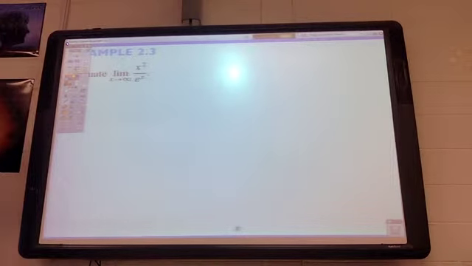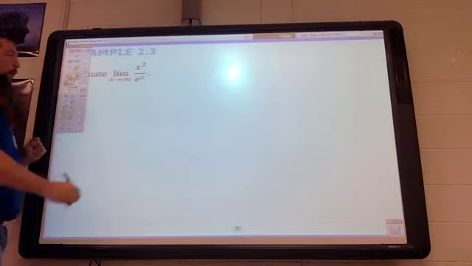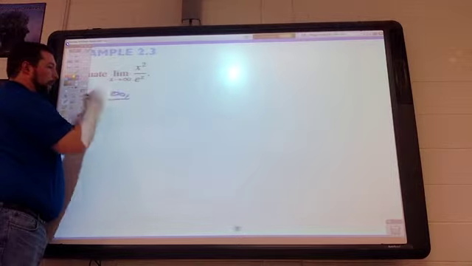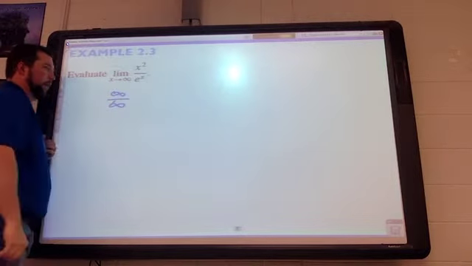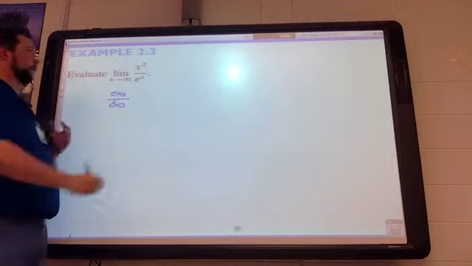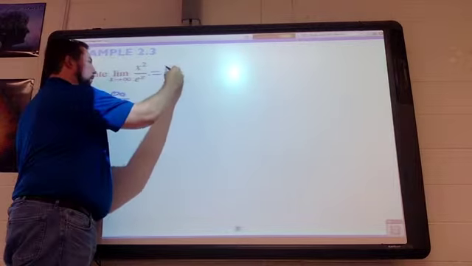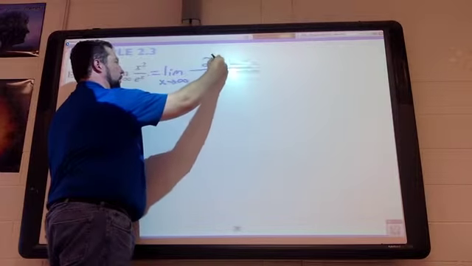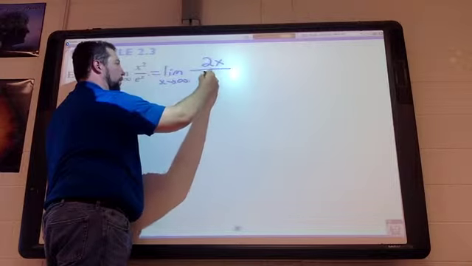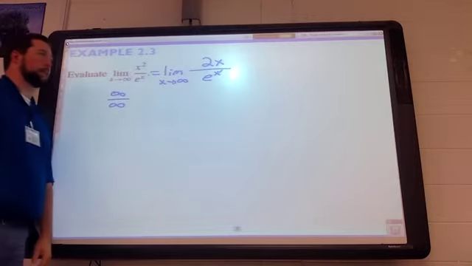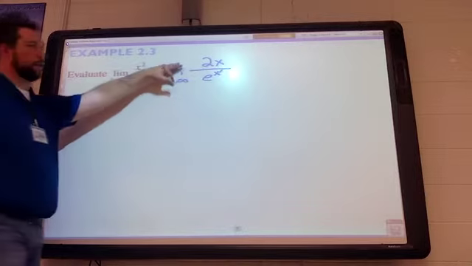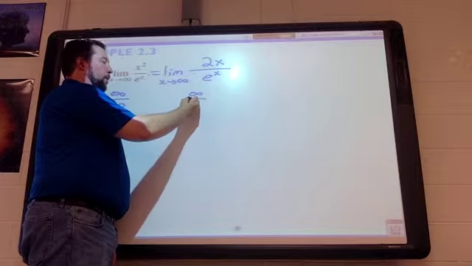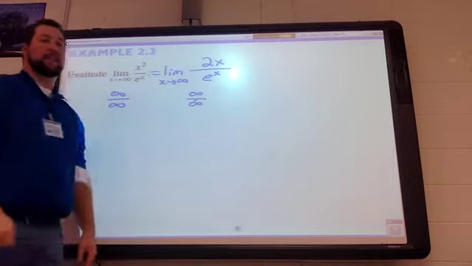All right, let's do this one. We got an x squared up top and the e to the x on the bottom. All right, plug infinity in. Infinity squared is infinity. On the bottom, e to the infinity power is also infinity. So it's indeterminate. We do L'Hopital's rule once. All right, the top turns into 2x. The bottom is still e to the x. We plug in again. 2 times infinity, well, that's still infinity. On the bottom, e to the infinity power is still infinity, so I still am indeterminate.